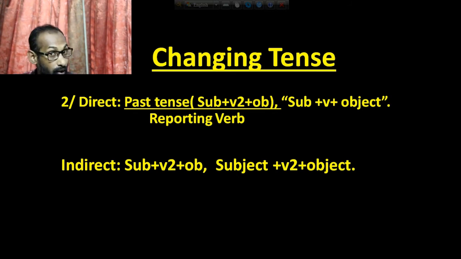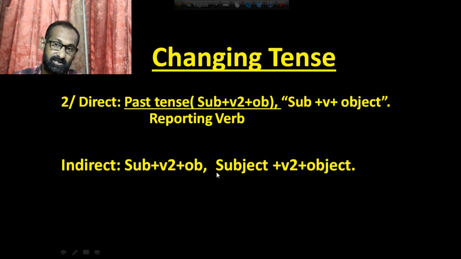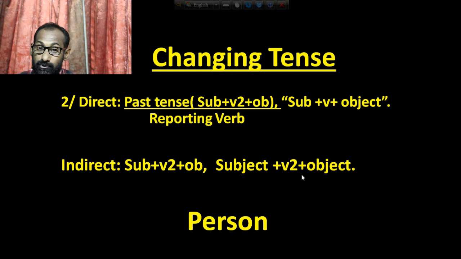Okay, no, it is not right. Now this time you have to change the tense too. That means if you find that there is past tense in the reporting verb, then you have to make past tense in reported speech too at the time of changing. Look at the next structure. Here is subject plus verb 2 plus object, then subject plus verb 2 plus object. Okay, then you have to again change the person too.